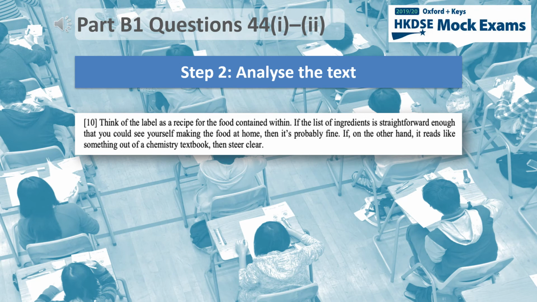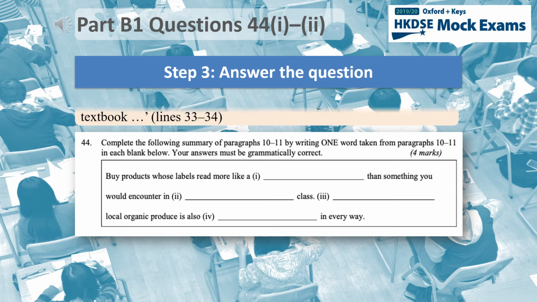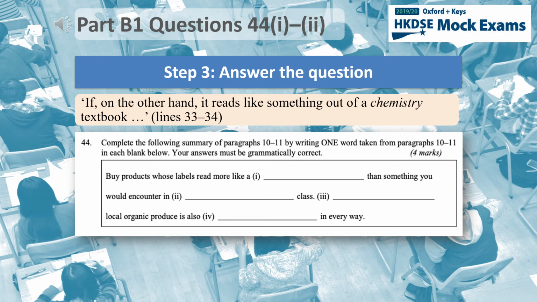In lines 33 to 34, the writer contrasts a label that reads like a recipe with one that reads like something out of a chemistry textbook. This might be the second answer. "Something you would encounter in chemistry class" has a similar meaning to "something out of a chemistry textbook," so this must be the second answer.